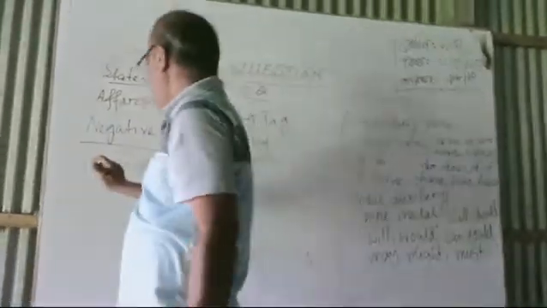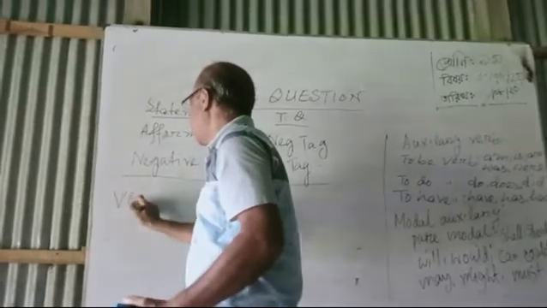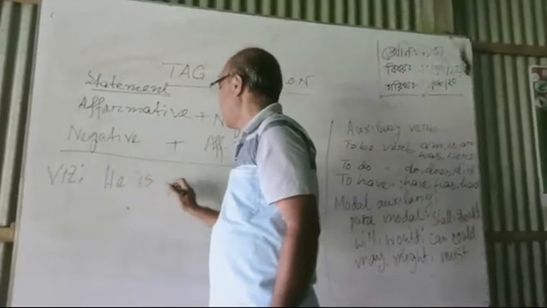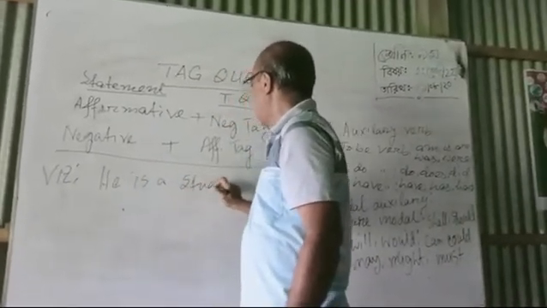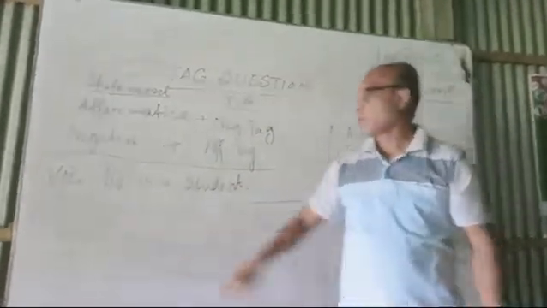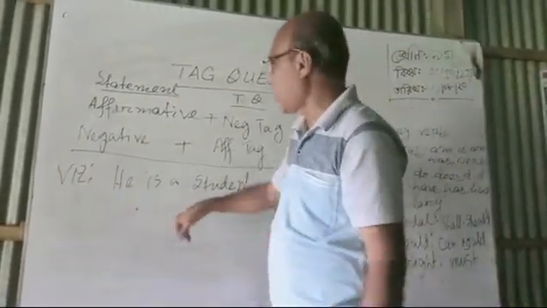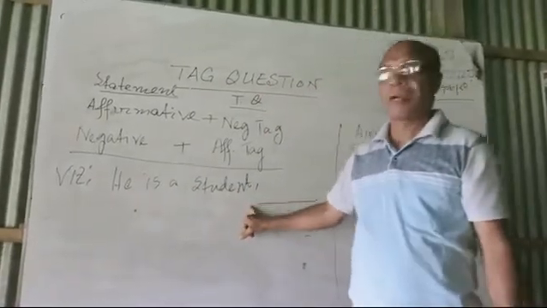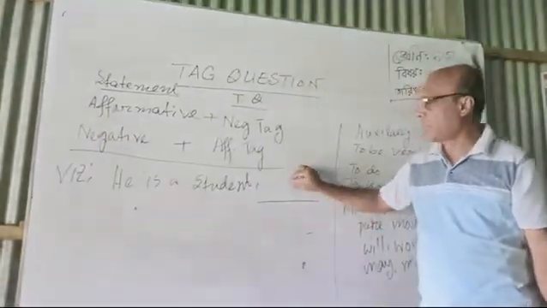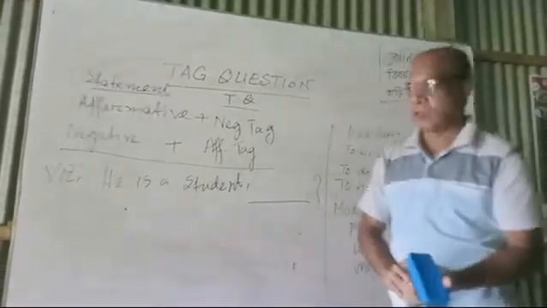Now I am going to write down a sentence, then you will be able to learn. This is an example. He is a student. Suppose this is the statement, and we are going to add a tag question after it. How will we add the tag question? At first you will write down the statement in your khata. Then you will put a comma. After the comma, you will add a question here, give the question mark and underline the tag question.